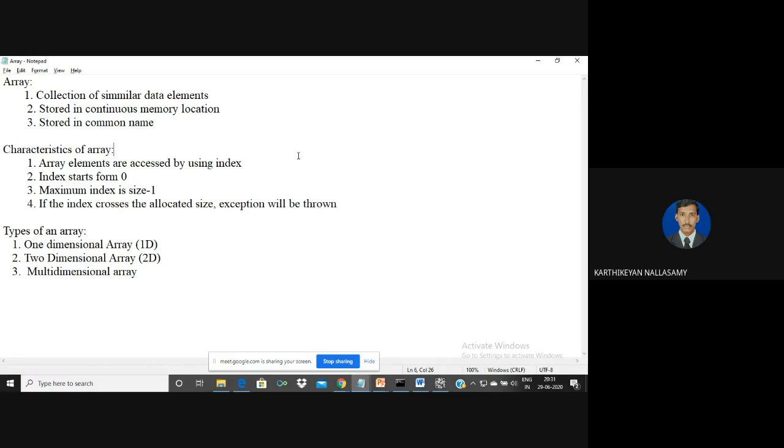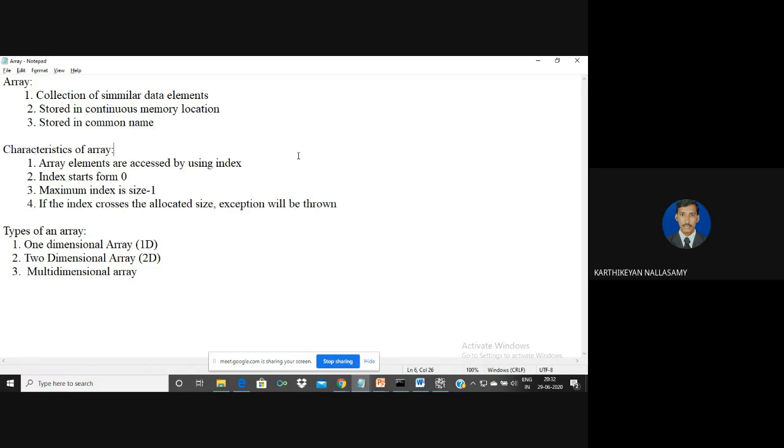The array has different characteristics. The array elements can be accessed with the help of the index. Normally the index values start from 0 to size minus 1, where size means the allocated memory space. If you try to access an unallocated index, Java throws an exception. Also, once allocated, the array name always holds only a static address. Generally, arrays can be classified into three types.